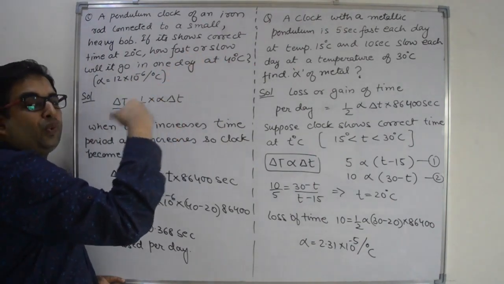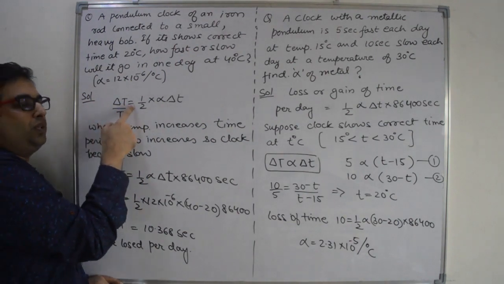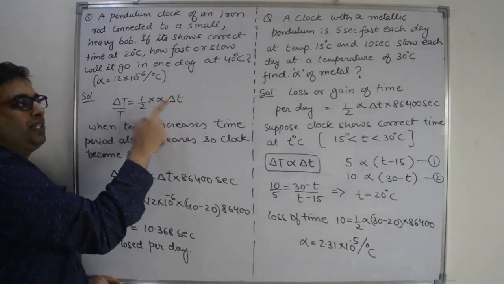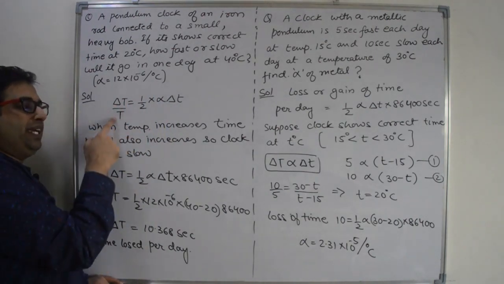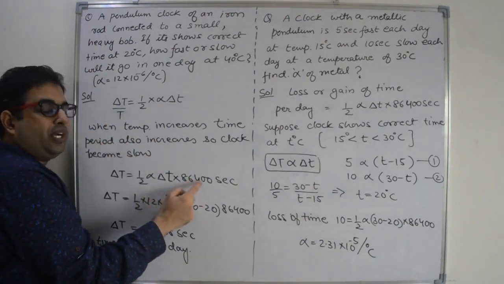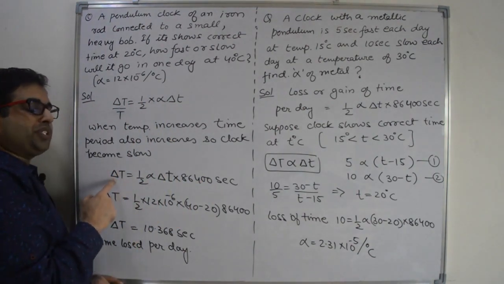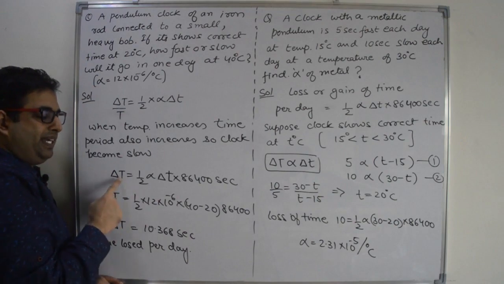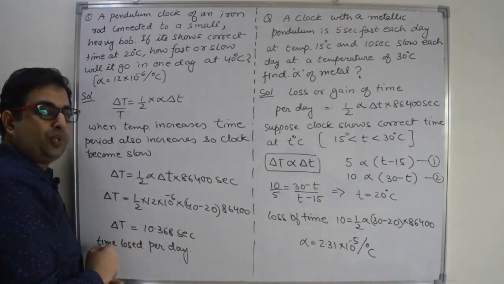Now how much in one day? Let us calculate. We have a formula, delta T by T is equal to half alpha delta T, where T is for one complete day, and its value is 86400 seconds. So loss in time or change in time per day is half alpha delta T into 86400 seconds.